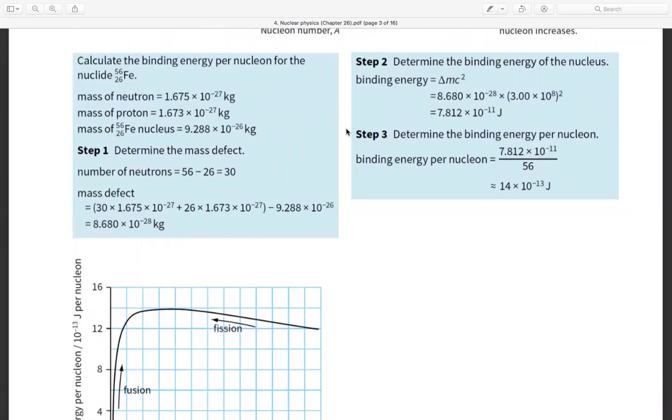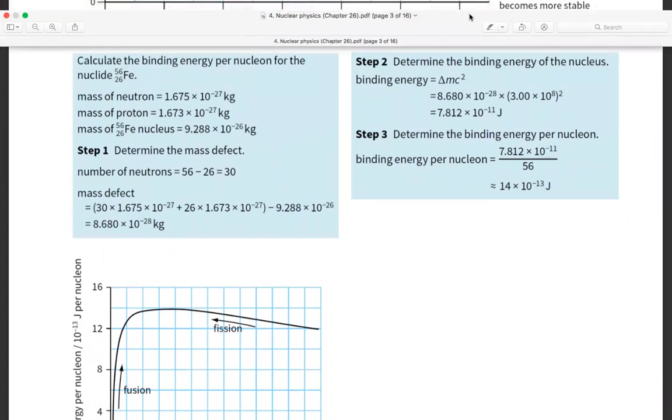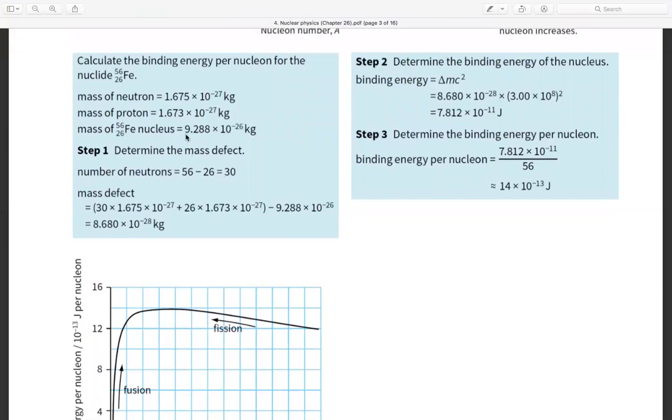Calculate the binding energy per nucleon for the nuclide iron-56, with 26 protons. The mass of a neutron is 1.675 times 10 to the power minus 27 kilogram. The mass of a proton is 1.673 times 10 to the power minus 27 kilogram. The mass of the iron-56 nucleus is 9.288 times 10 to the power minus 26 kilogram. Step 1, how to solve this question? Find the binding energy per nucleon.